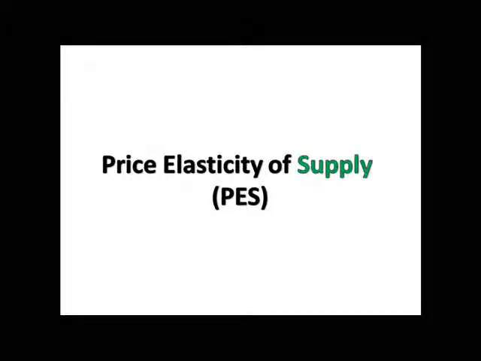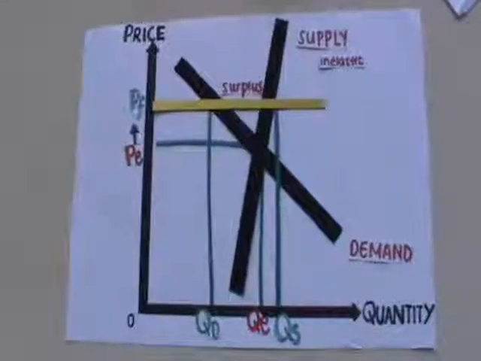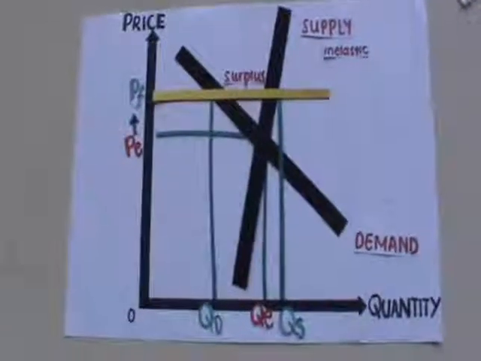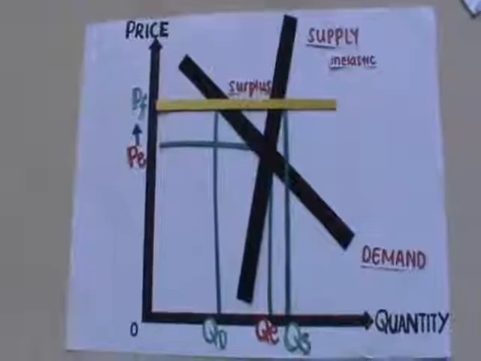Price elasticity of supply, also known as PES, measures the responsiveness of quantity supplied of a good due to a change in the price of the good itself. When the PES for the good is between 0 and 1, the supply of the good is price inelastic.